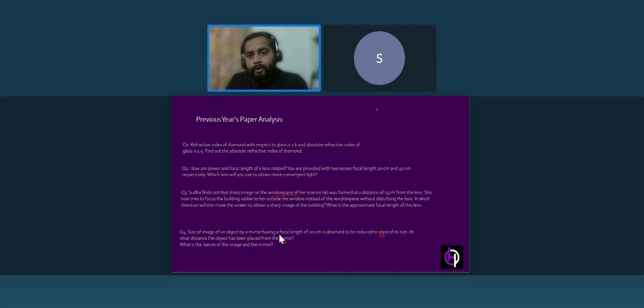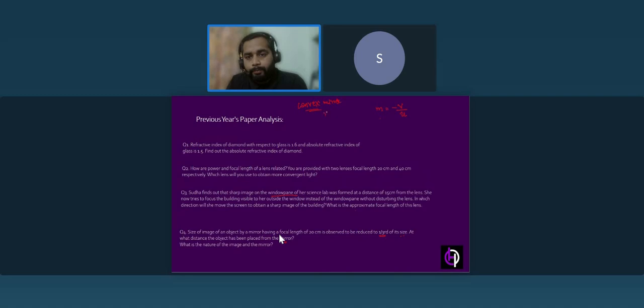If we talk about the magnification of the mirror, we can write it as minus V by U. So the value of M, if I'm calculating for the convex mirror first. If we take the convex mirror, M will be positive.